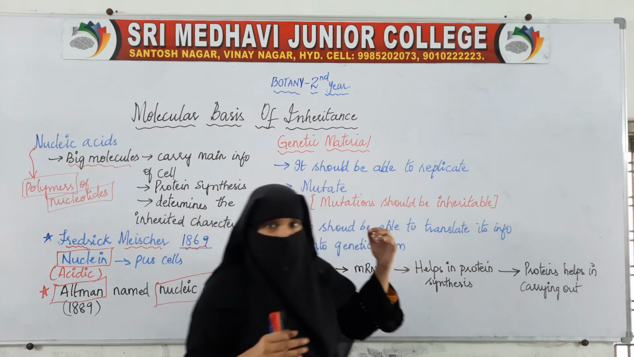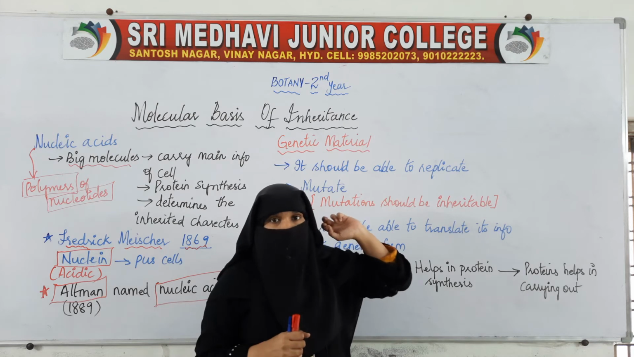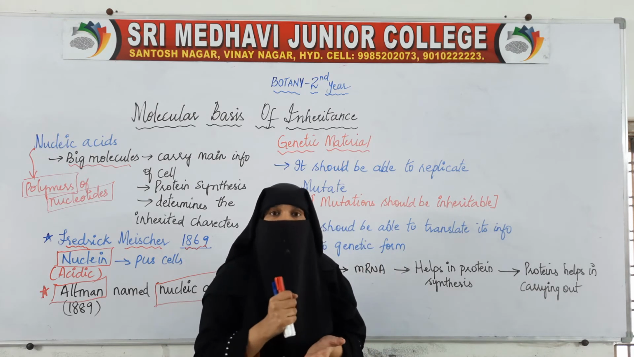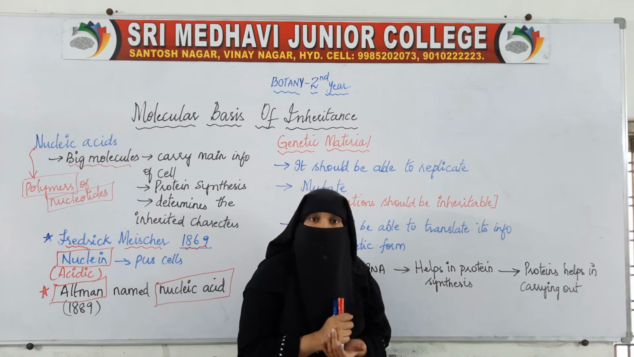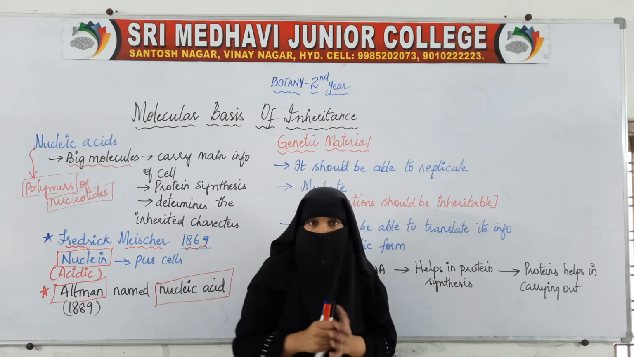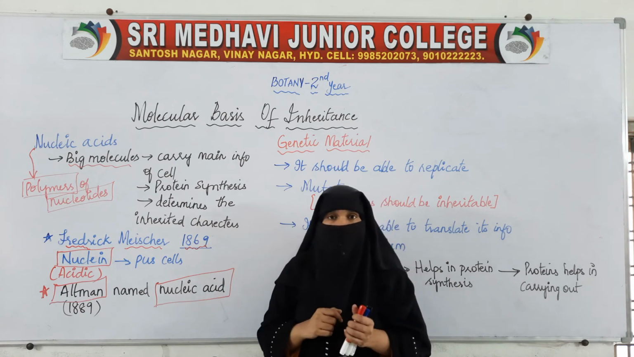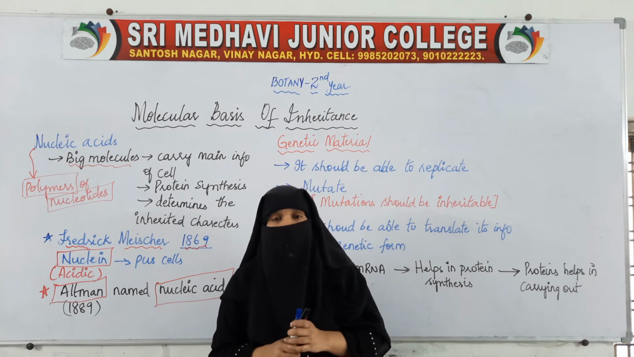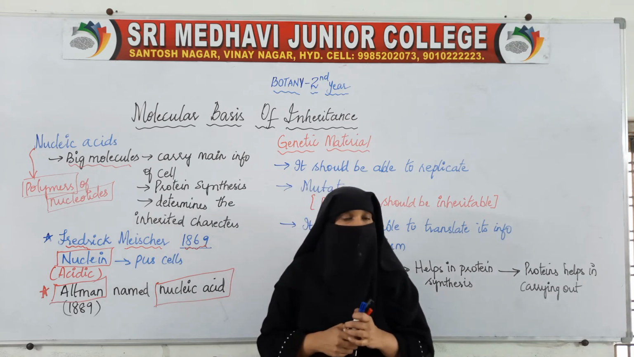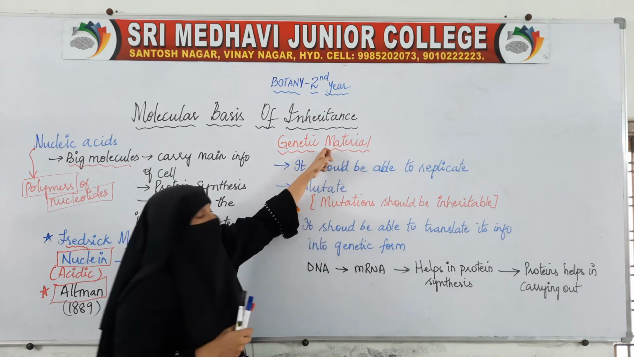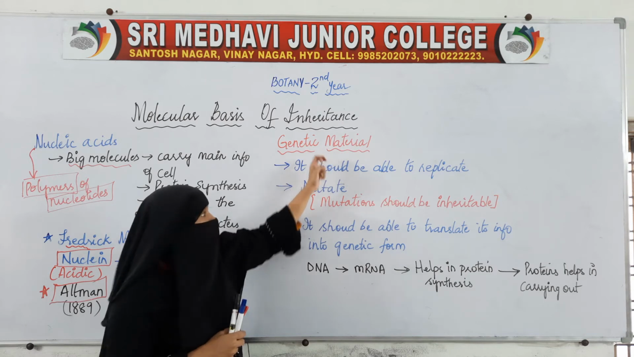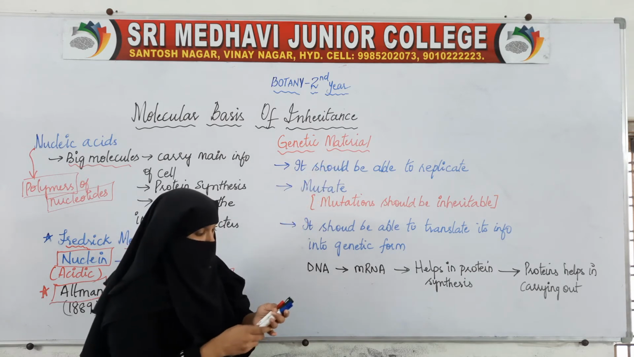So here first we will move on to the characters. What are the characters by which we can determine that this is a genetic material, this can be considered as the genetic material. We said that it is passing the information. So what is the characteristic of the material which passes the information from one organism to another organism? So here the genetic material, it should be able to replicate.